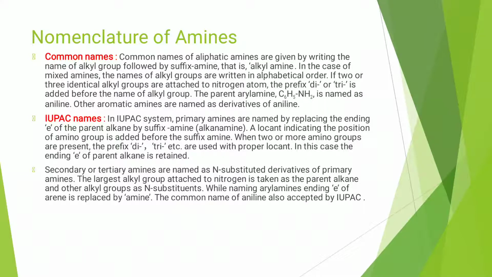The largest alkyl group attached to the nitrogen is taken as the parent alkane, and the other groups are known as N-substituents. We have to select the larger group as the parent.